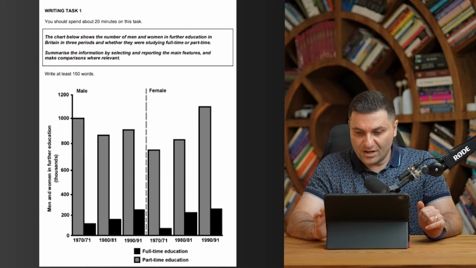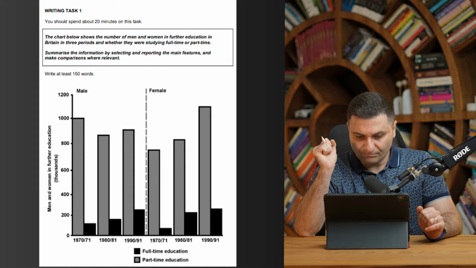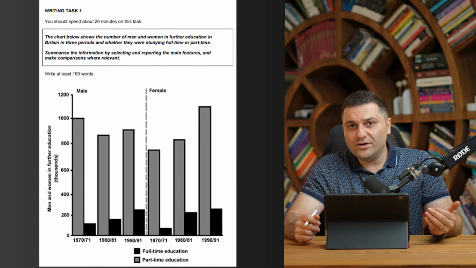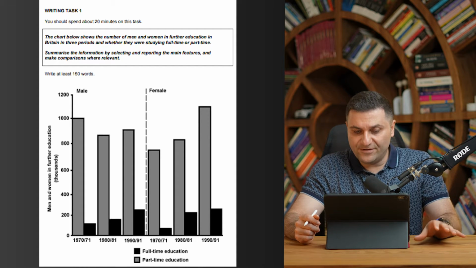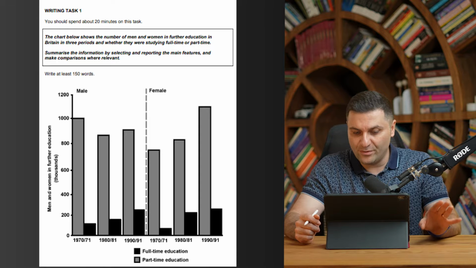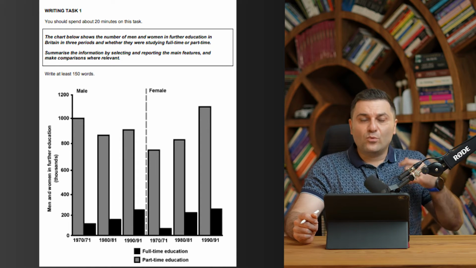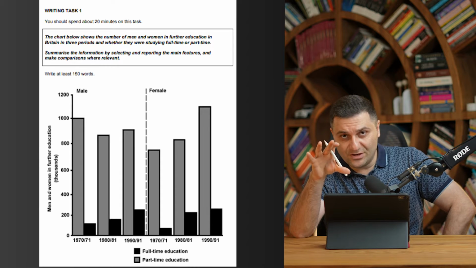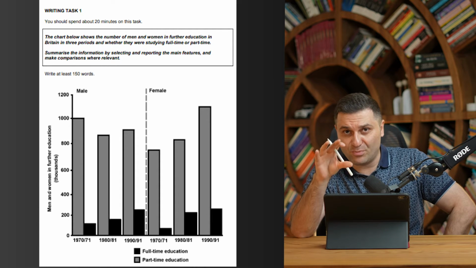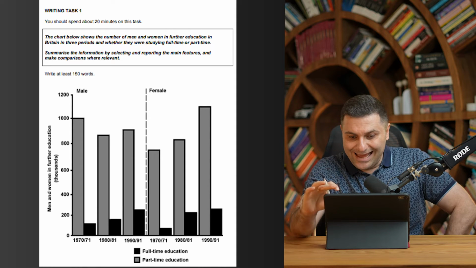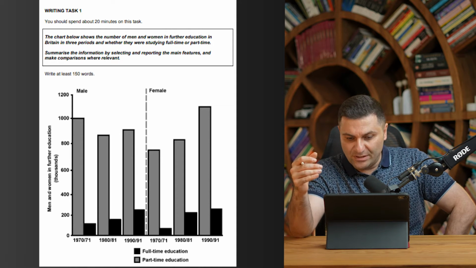Now, the question is this. The chart below shows the number of men and women in further education in Britain in 3 periods and whether they were studying full-time or part-time. Now, we have the type of data with it, which is a chart. In the question, it is not mentioned as bar chart, so we can change the chart to bar chart. And the number of men and women, all right?